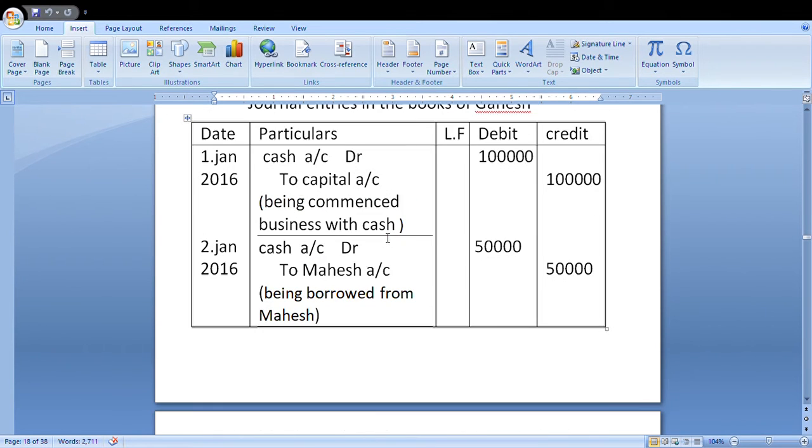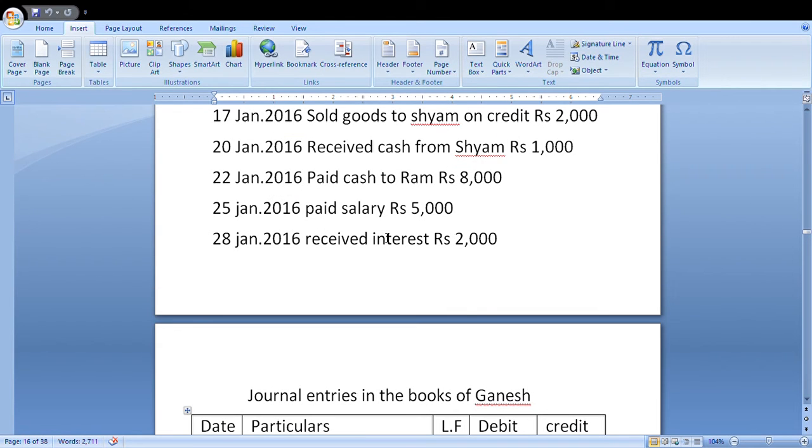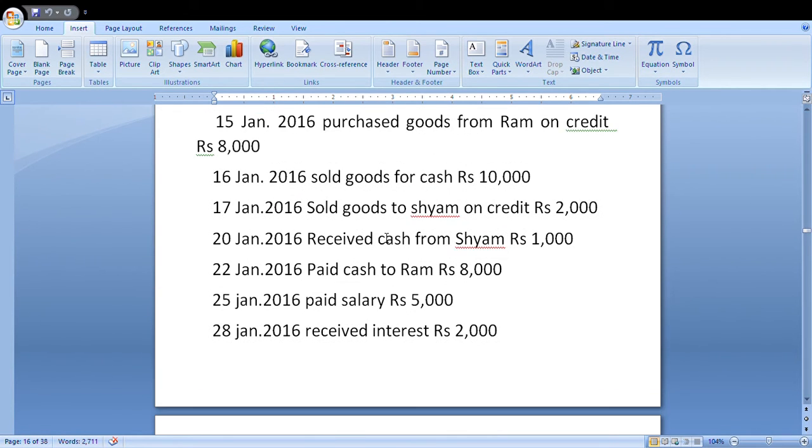Next one is 16 January 2016. Sold goods for cash. In this transaction also two accounts: one is cash, second is sales. Cash comes in. Cash is a real account.